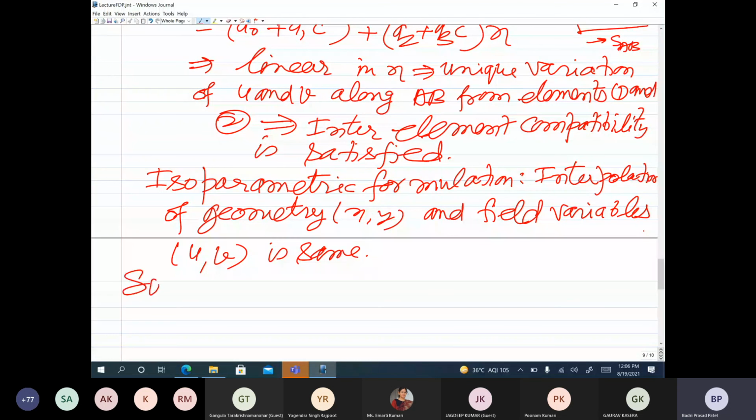Then there is another one, which is known as the subparametric formulation.